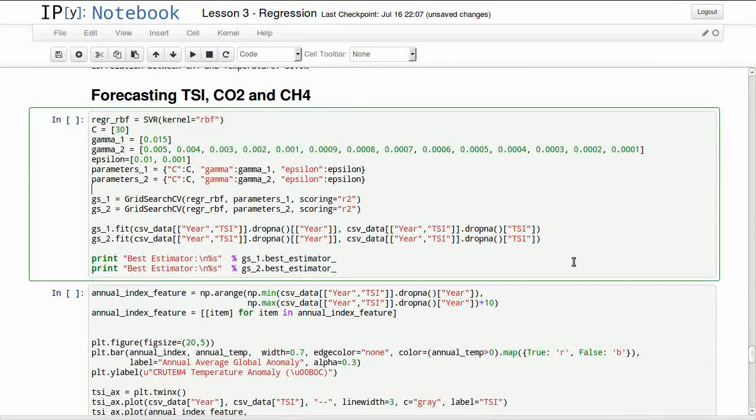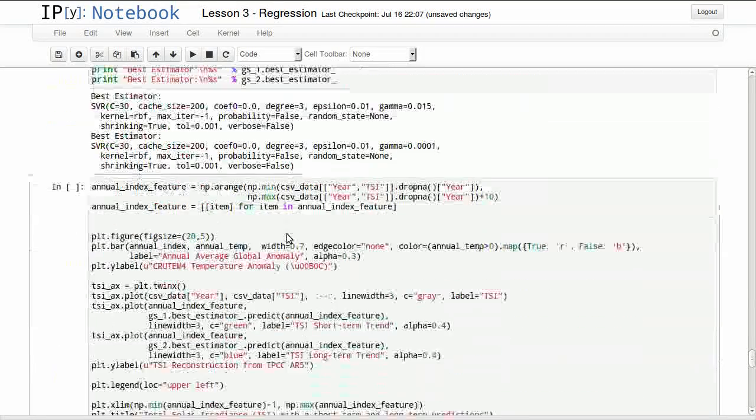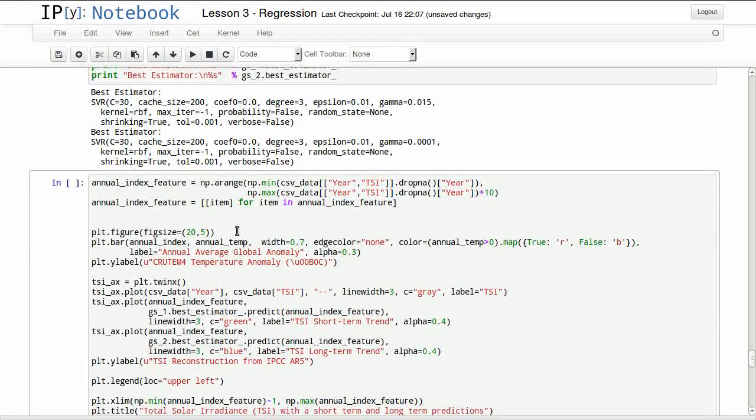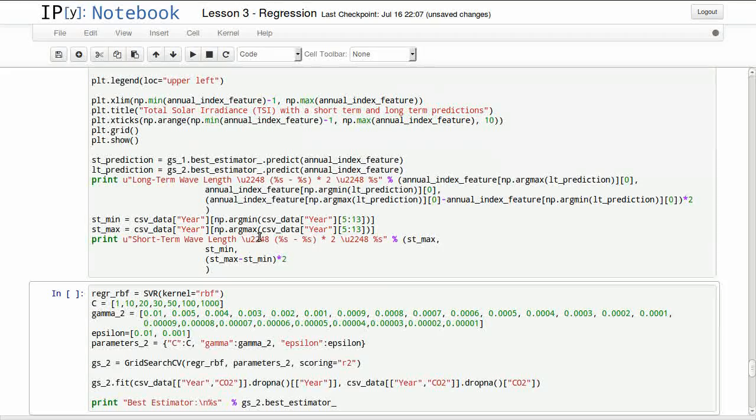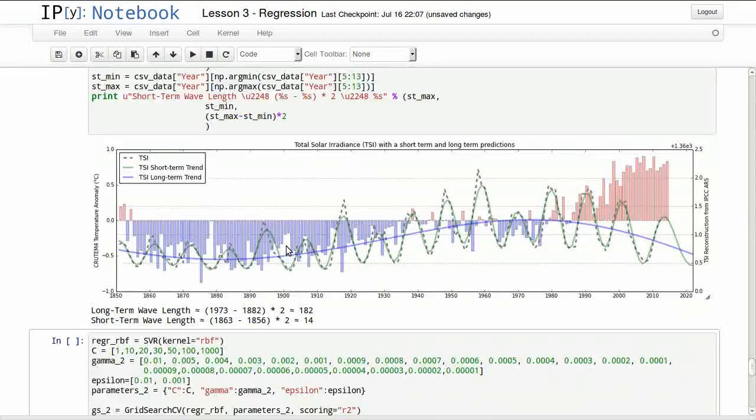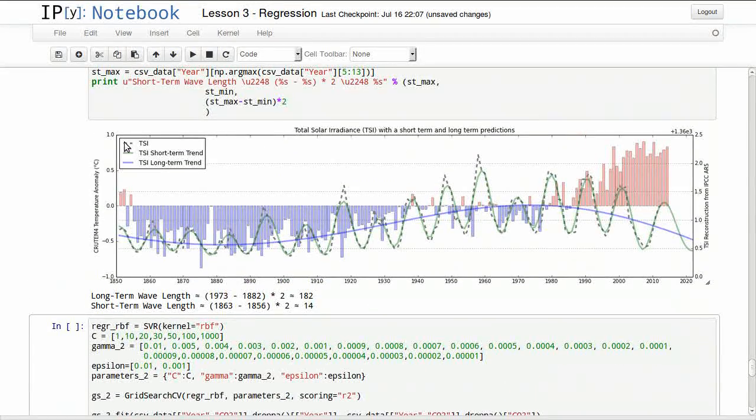So we'll start by doing a couple of grid searches for TSI to find the long-term and the short-term fit or predictive model for this. And now we'll visualize both of those. This is our TSI data in dashed gray.